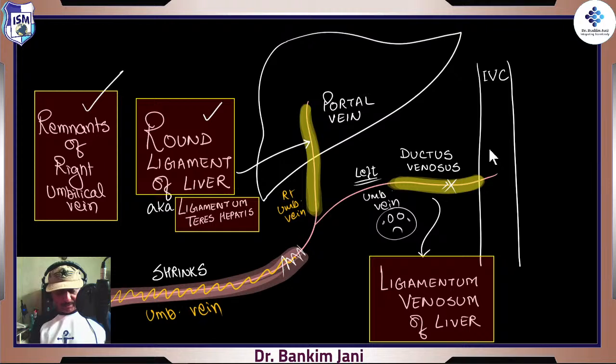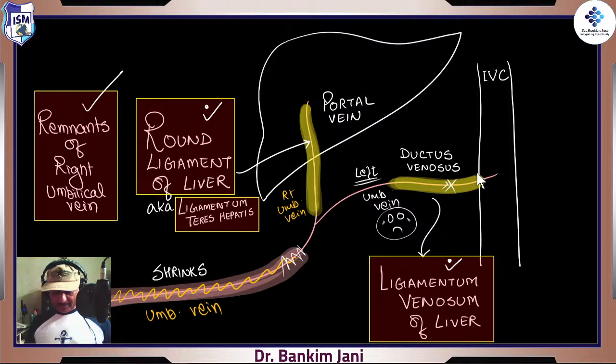So thus we have got the round ligament of the liver or the ligamentum teres and the ligamentum venosum, and during liver discussion, during the dissection of the liver, all these ligaments can actually be seen in the form of very fine thick folds. Because they were actually good powerful veins who were keeping the entire fetus alive.